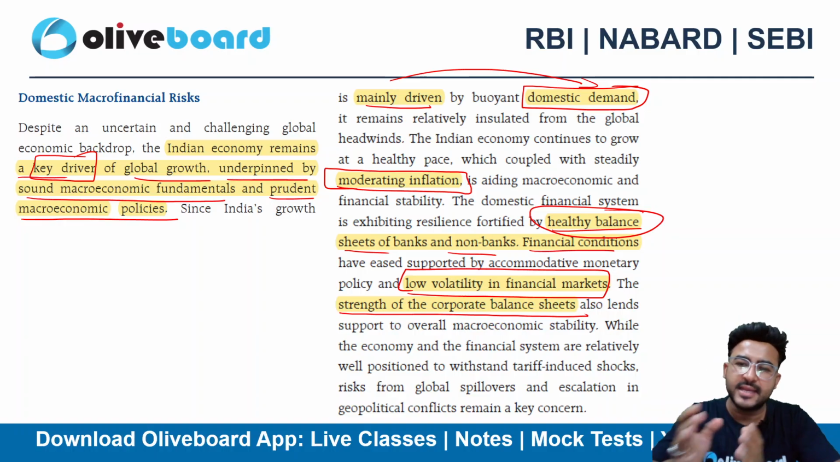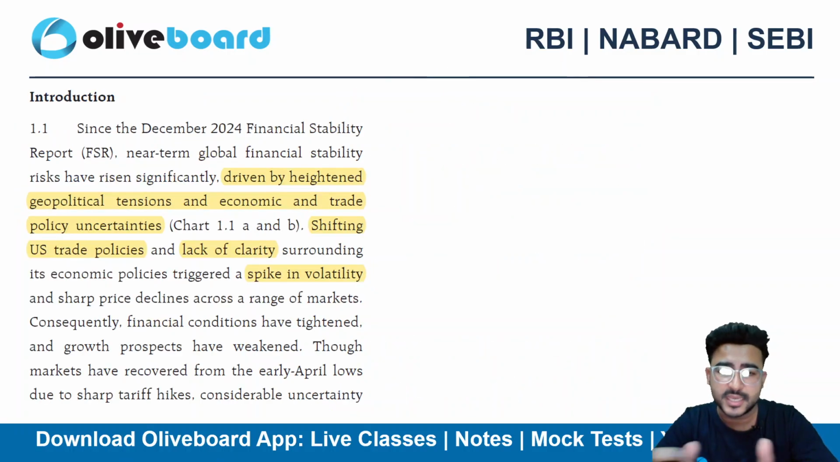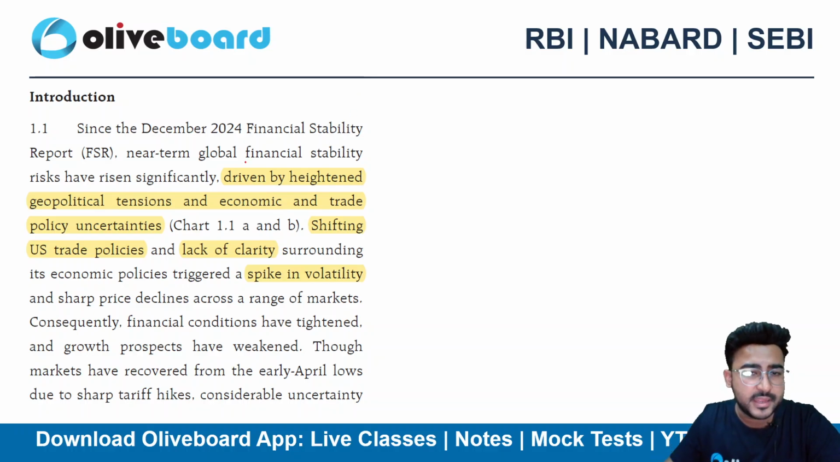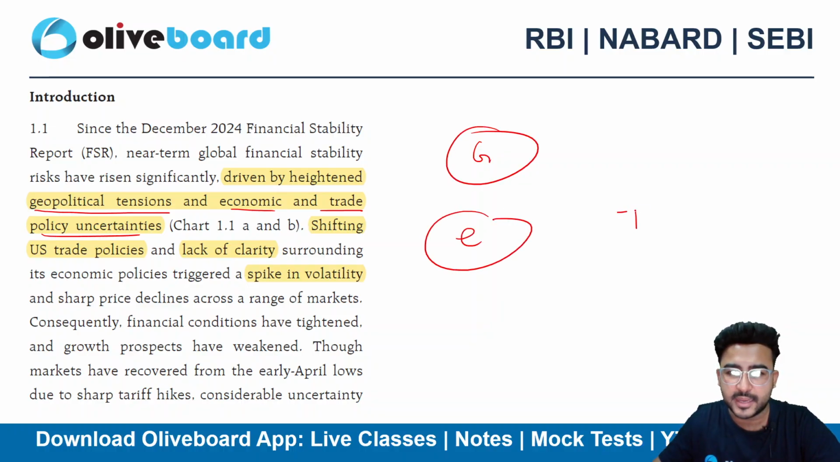However, DIIs, domestic institutional investors, inflow has increased quite a lot these days. So we'll definitely be having a discussion related to the financial market as well, right? So let's start. Driven by high geopolitical tensions and economic and trade policy uncertainties. So we do have geopolitical tension as our problem. Economic and trade policy related uncertainties are there.